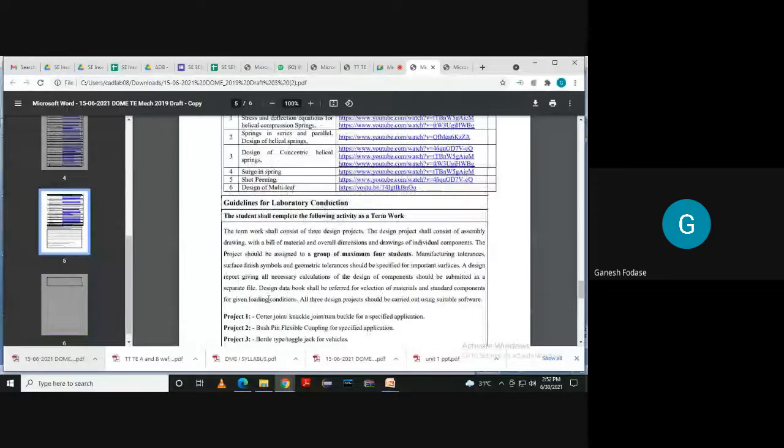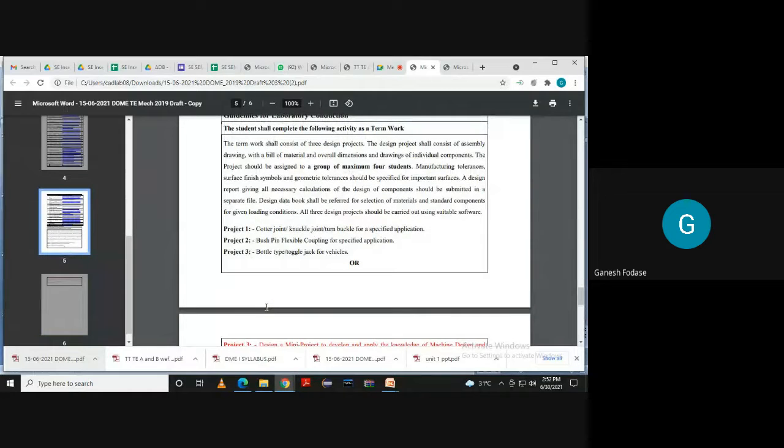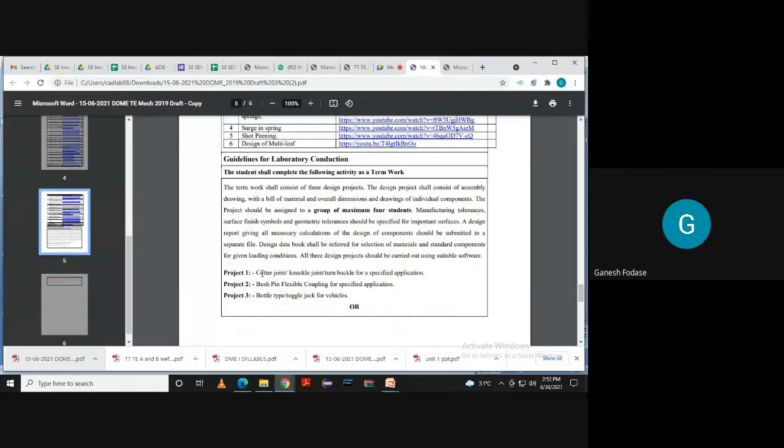And of course we need to do projects based on this. You can see here: a cotter and knuckle joint, or a turnbuckle for a specific application; a bush pin flexible coupling for a specified application; and a bottle type or toggle jack for a vehicle. You should be able to design any one of these.